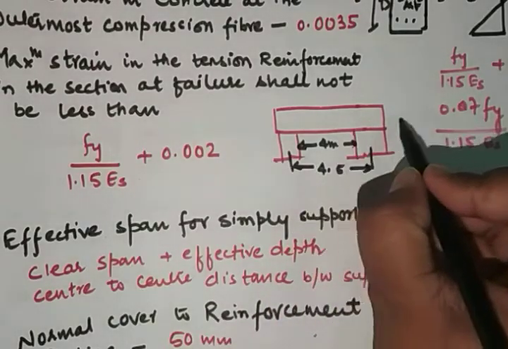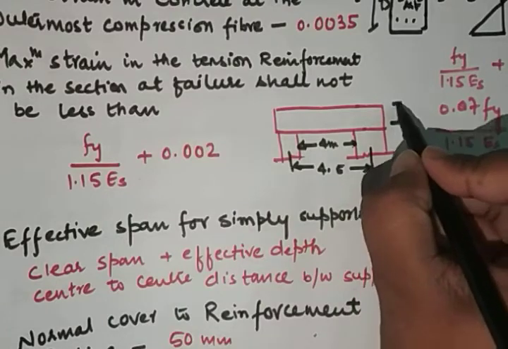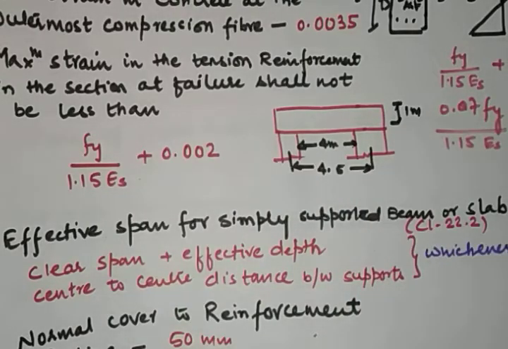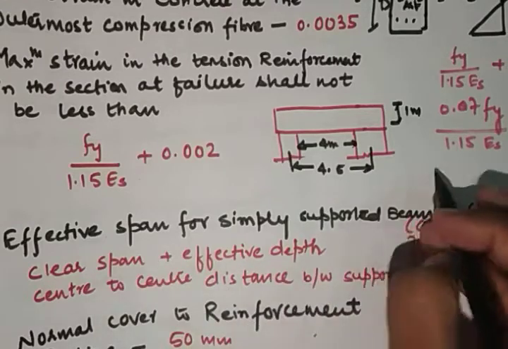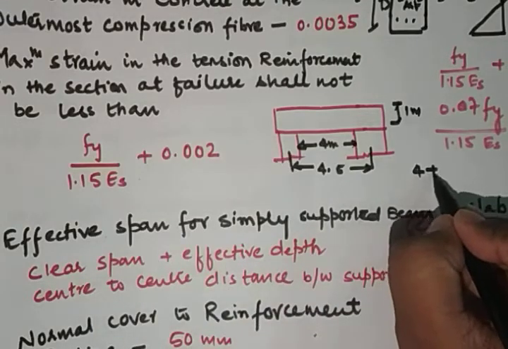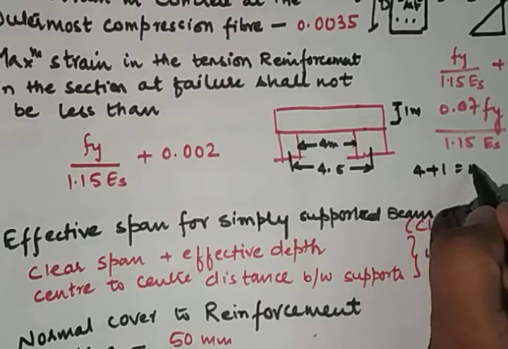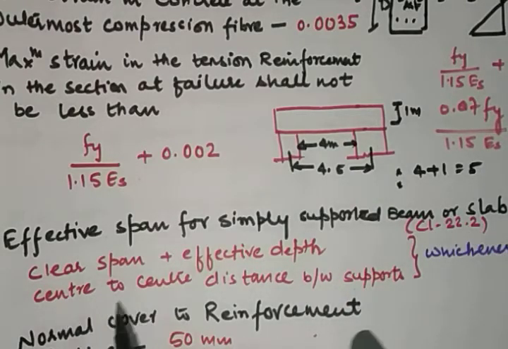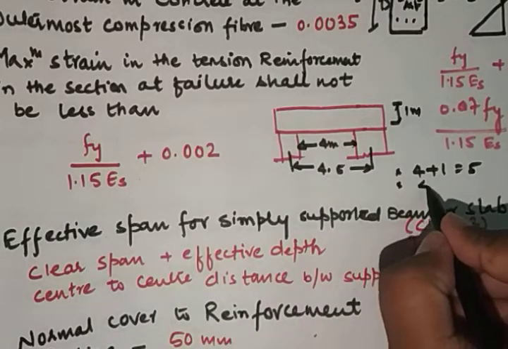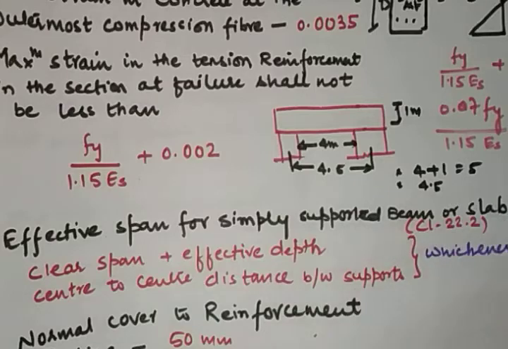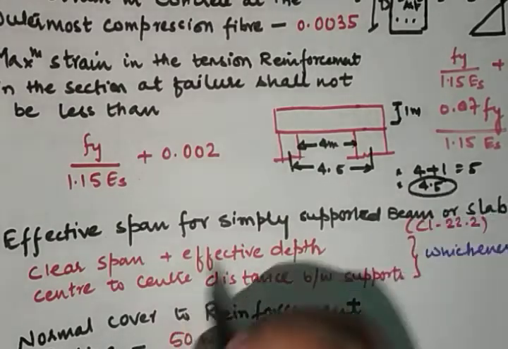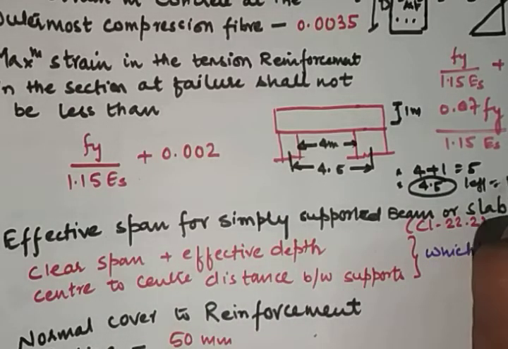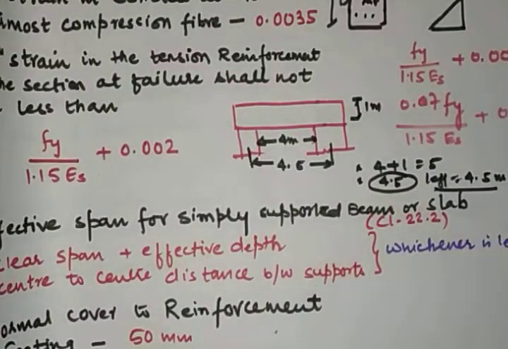4.5 and the effective depth is suppose 1 meter, so clear span plus d is 4 plus 1, that is 5, the first condition. The second condition is center to center distance between the supports, that is 4.5. Whichever is less, that is 4.5. So the effective span is 4.5 meter.